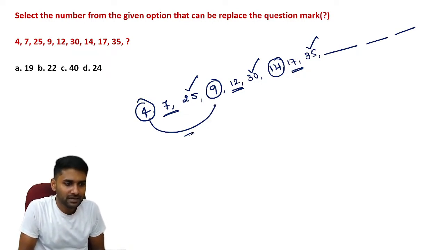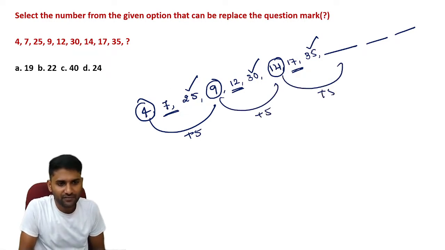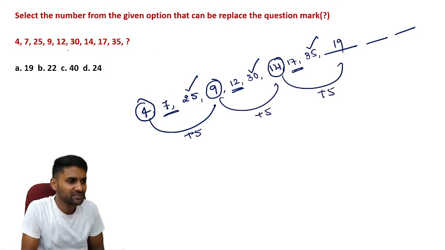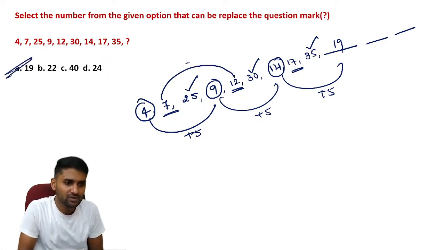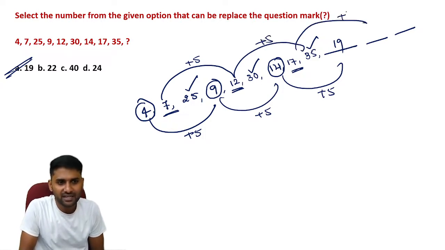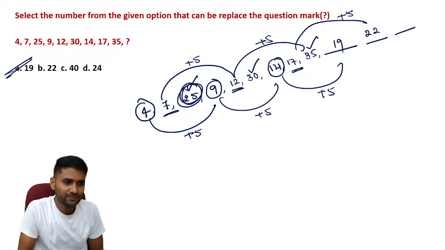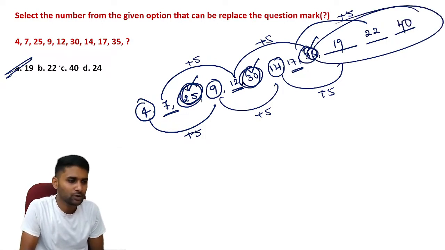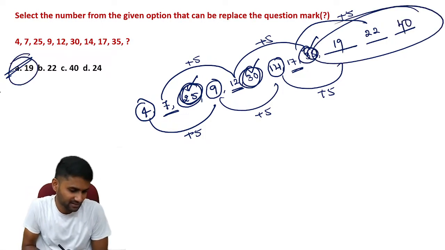Now 4 becomes plus 5, 9 becomes plus 5. So definitely here you have to replace with 19. If you want further numbers, just go through the same logic here: plus 5 and plus 5. 17 plus 5 is exactly equal to 22. Finally here 25, 30, 35, 40. So according to this question, 19 is the correct answer.